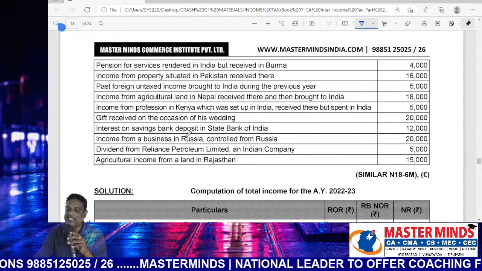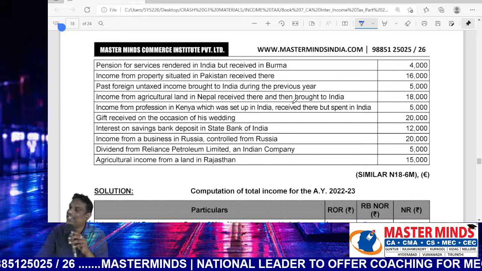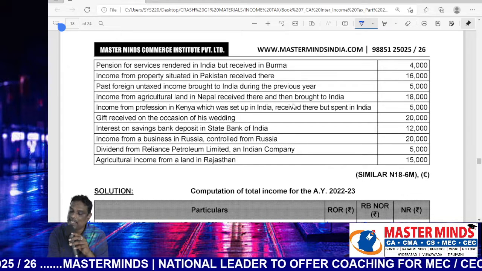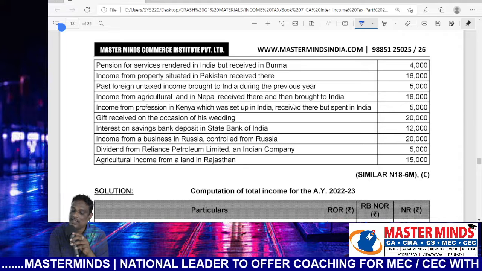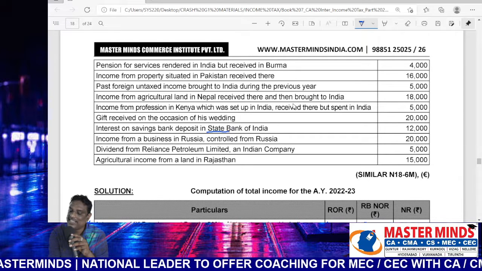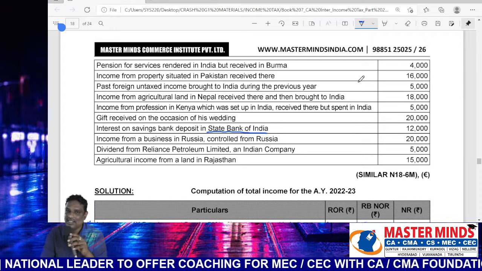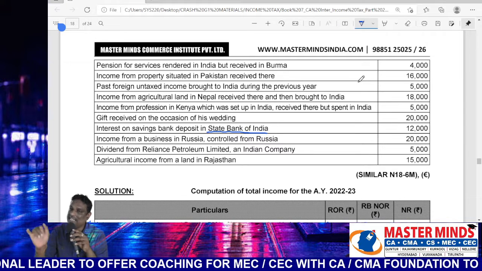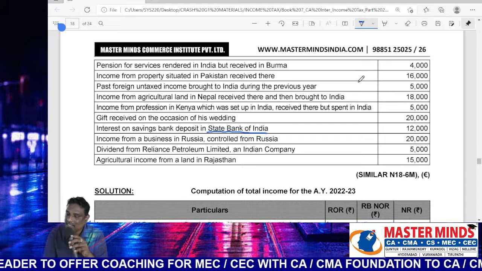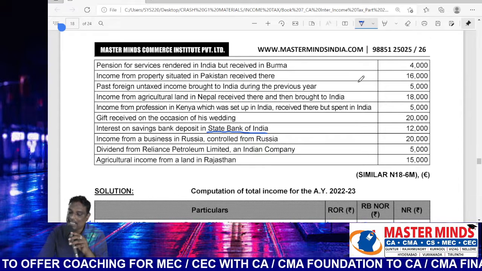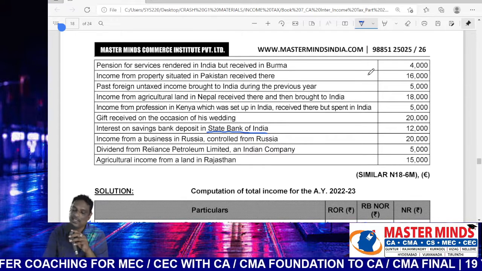Interest on savings bank deposit in State Bank of India. Where is the place of location of earnings? Interest accrued from State Bank of India, that is, accrual located in India. Therefore, taxable in all cases. But here is one of the important points.